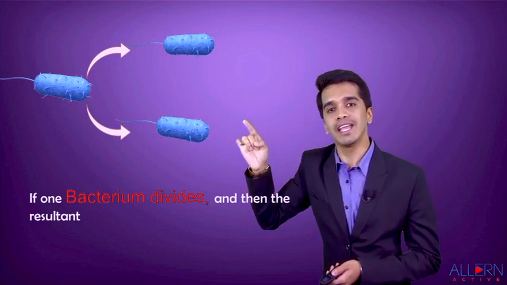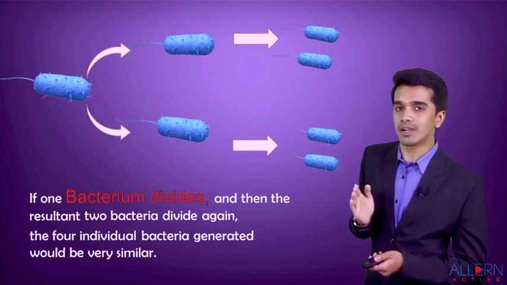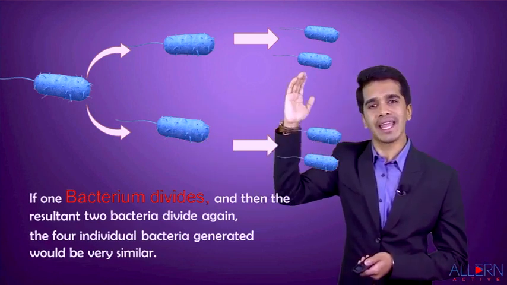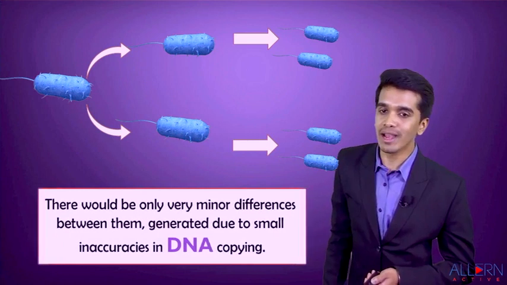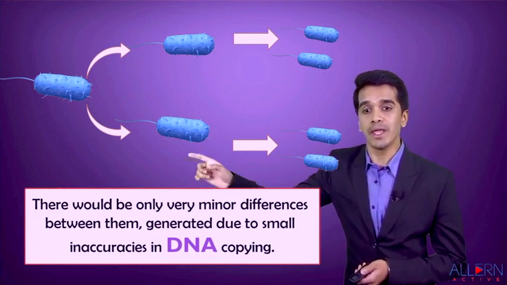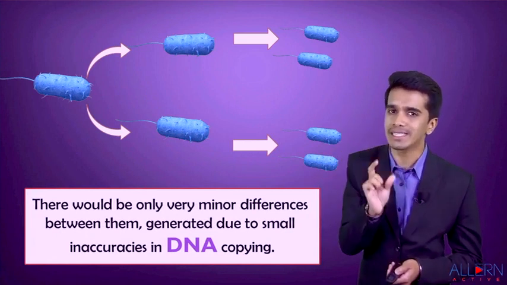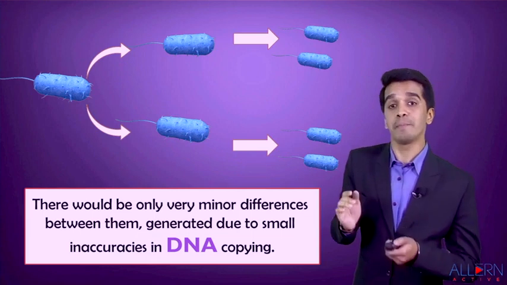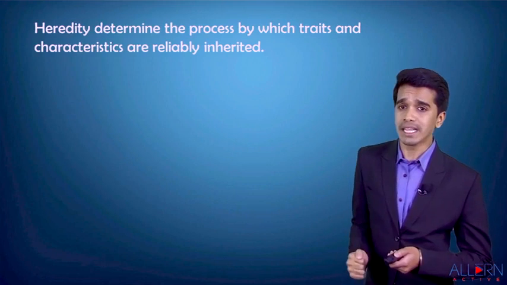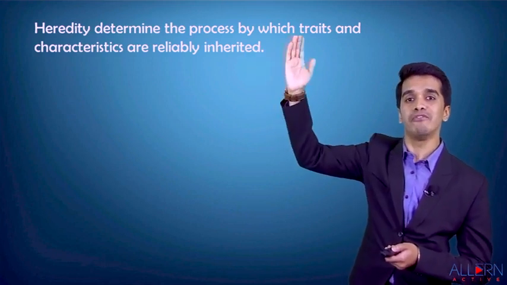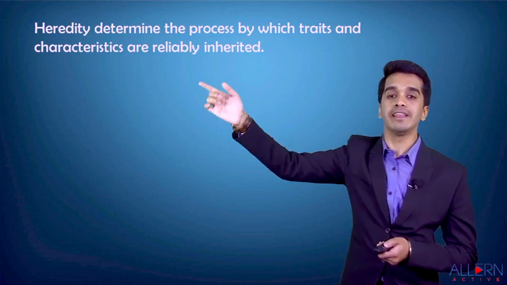Now these two daughter bacteria will again divide into four daughter bacteria. If you consider all three generations, can I say they all look similar? Yes, but why do they look similar? Let us study that in more detail. There would be only very minor differences between them because of the very small inaccuracies in the DNA copying that is transferred from the parents to the offspring. So basically, inheritance determines the process by which traits or characters are reliably inherited from parents to offspring.